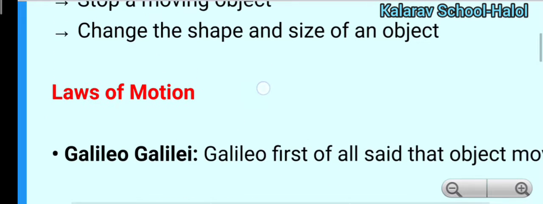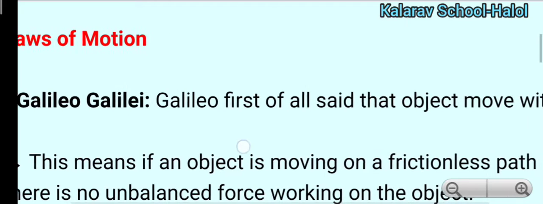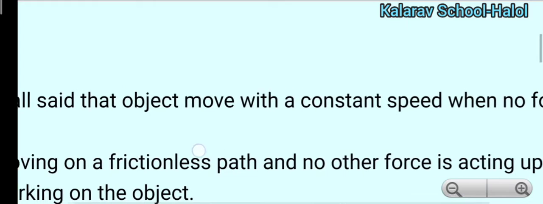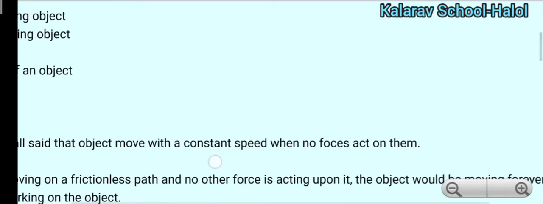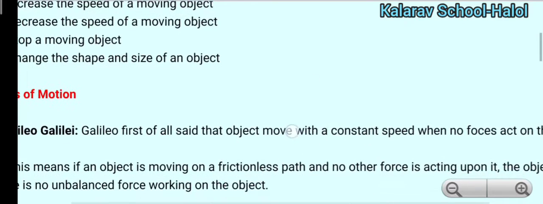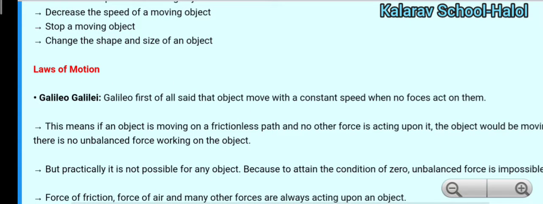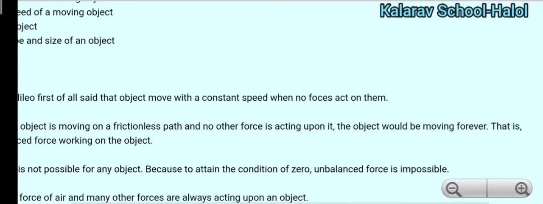The next topic is laws of motion. Galileo Galilei was the first to say that objects move with constant speed when no forces act on them, which means if an object is moving with some speed and we don't apply any force to it, then it moves with the same speed. So this means if an object is moving on a frictionless path, which means no other force is acting on it, then the object would be moving forever.